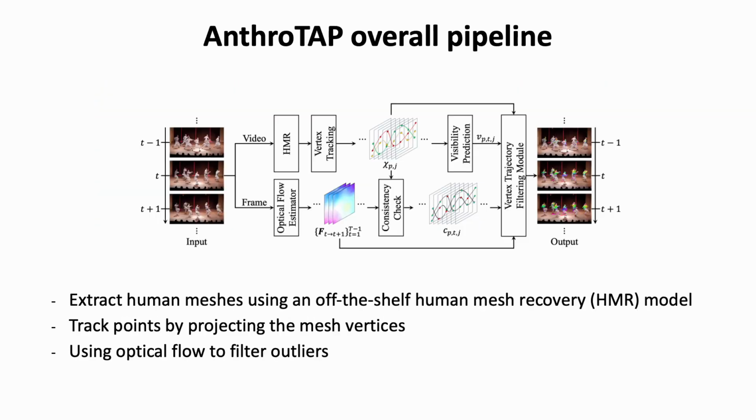This is the overall pipeline. We use mesh vertices as trajectories. We run an off-the-shelf human mesh recovery model to extract meshes per frame, then project the mesh vertices to the image plane to form pseudo-ground truth point trajectories. To handle occlusion systematically, the pipeline leverages the reconstructed 3D mesh structure, for example, using raycasting to estimate visibility under occlusion. Finally, to reject severe outliers, we use optical flow. We keep only reliable flow based on forward and backward consistency, and use that signal to filter unreliable mesh-based tracks.